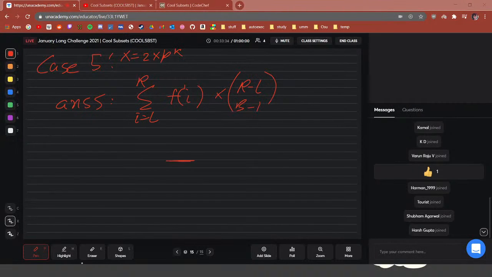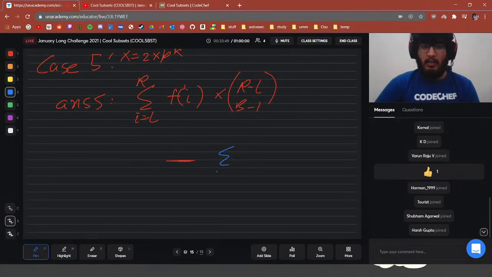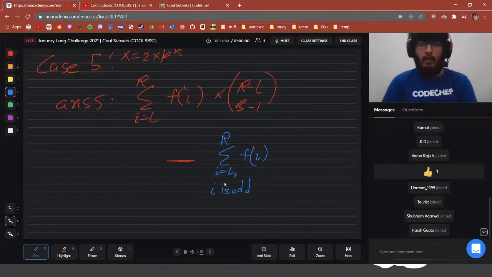We would subtract from here the summation of i equal to L to R of Fi, with another condition on i here: i is odd. So for the odd numbers from L to R, we sum those Fi's up and multiply this with the number of odd numbers choose B minus 1.